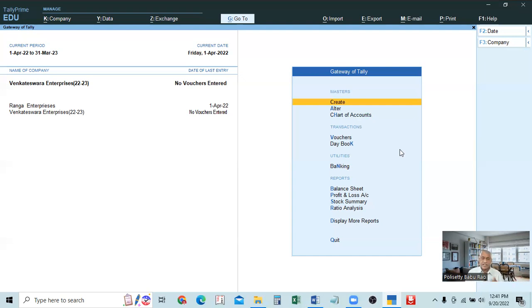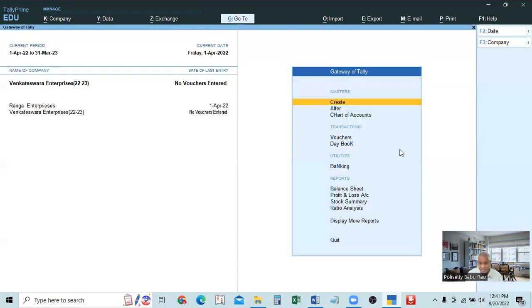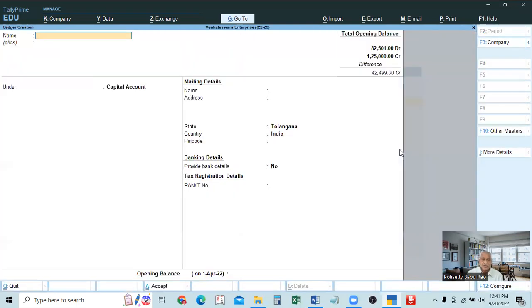So for entering the ledgers, when you are creating, we are using the create button now. For a single ledger, we are using the create button, but I never use the create button, because in this create button the work is only one, creating the ledger, that's all. You cannot see what ledgers we created.